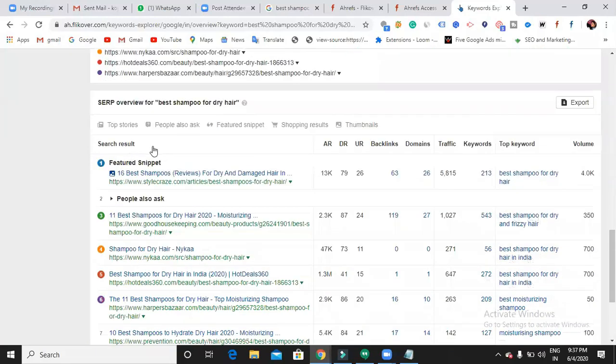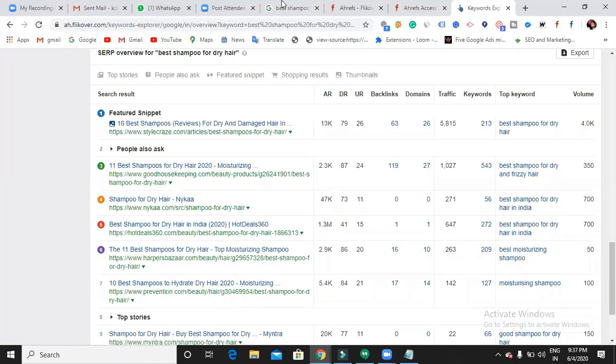Can you see here, the SERP structure also it is showing you. First it is showing you the 16 best shampoos as a featured snippet, as a list. Then it is showing you People Also Ask. What is this? People Also Ask. Yesterday we have seen the SERP structure. We have a thing called People Also Ask. In that People Also Ask, we have websites like Good Housekeeping, Nykaa, Hot Deal. These websites are shown in People Also Ask. It is also showing you domain authority and page authority, not required as of now.